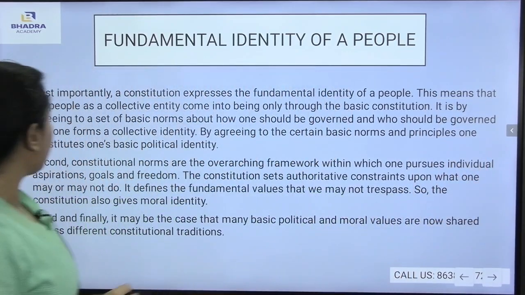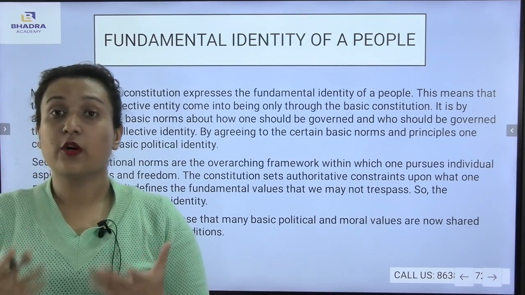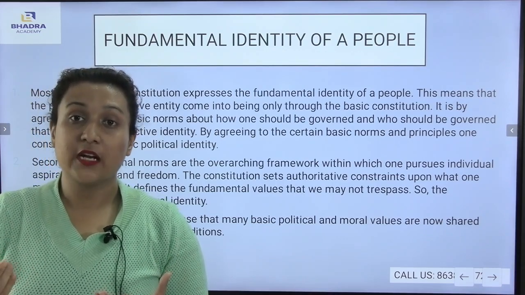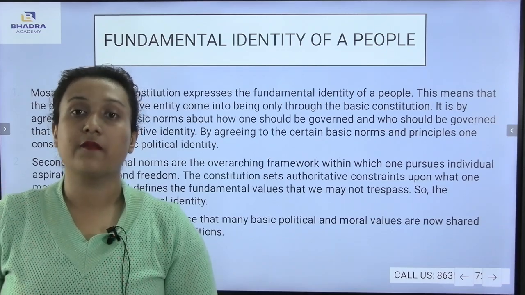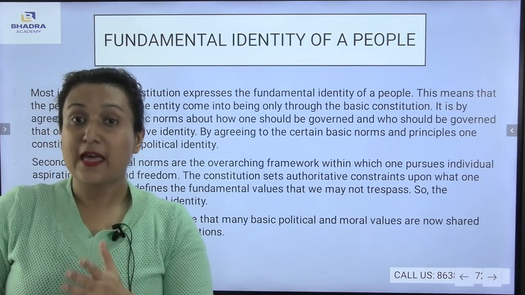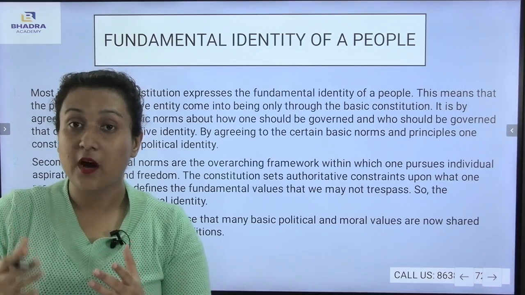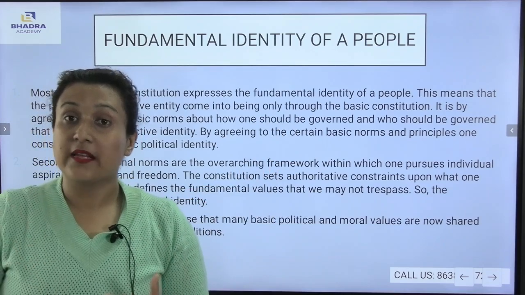It is by agreeing to a set of basic norms about how one should be governed, who should be governed, that one forms a collective identity. By agreeing to certain basic norms and principles, one constitutes one's basic political identity. If I talk about the Indian Constitution, each and every individual is a part of the Constitution, which is collectively known as the collective identity. We are part of the Constitution and we are maintaining unity, and we are of the government and for the government.